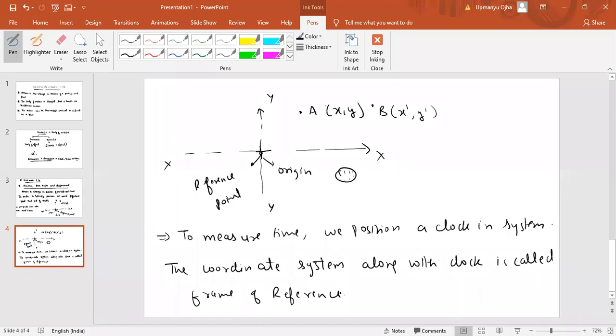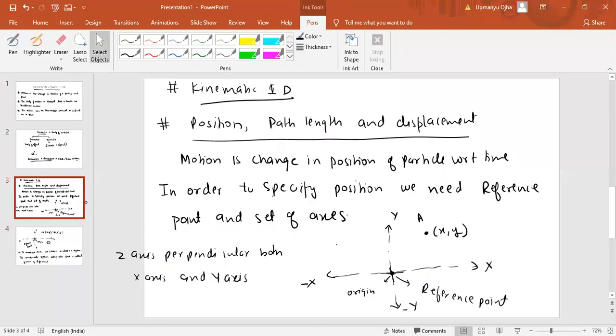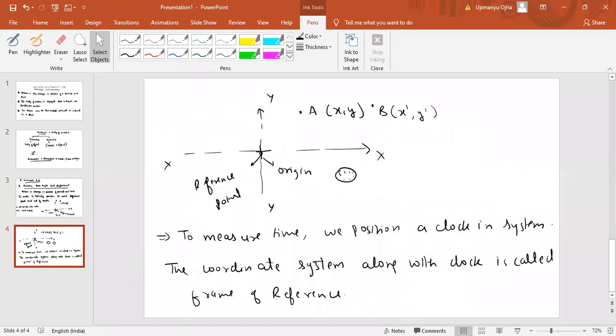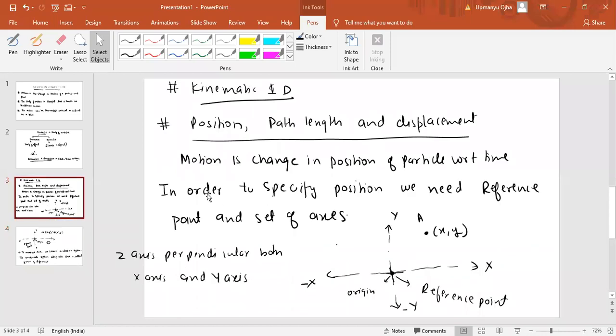Just understand properly. I think you understand coordinate system or not. Why is it confusing? See, what is frame of reference? Okay, what I told you. This time you have to understand properly.